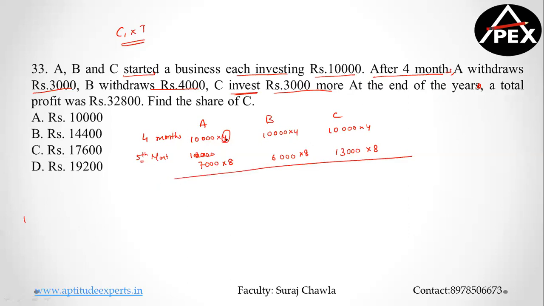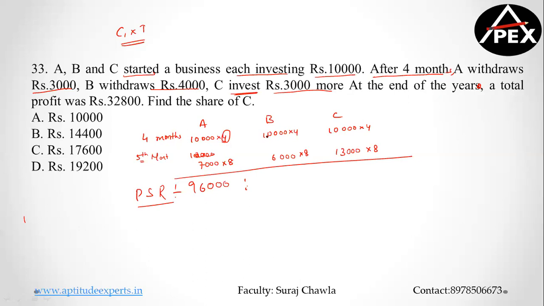So 10,000 into 4 is 40,000. And 7,000 into 8 is 56,000. So 40 plus 56 will be how much? This guy's effective investment is 96,000. This becomes my profit sharing ratio if different time periods are given.